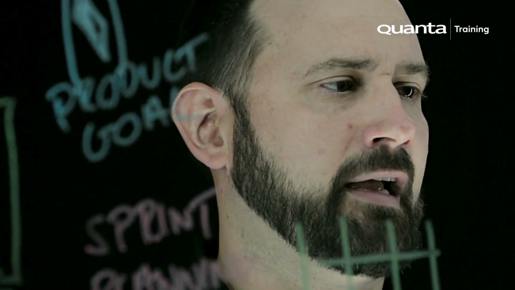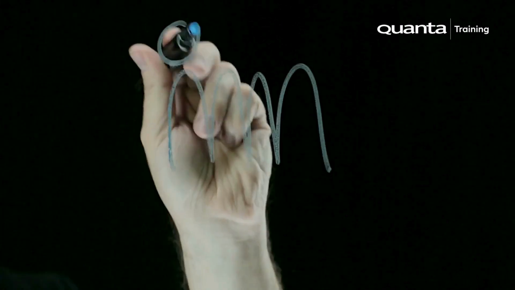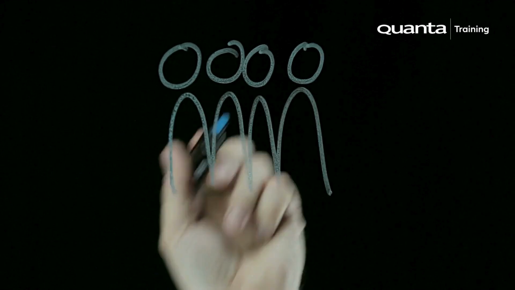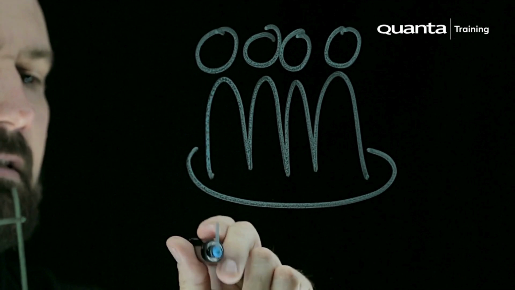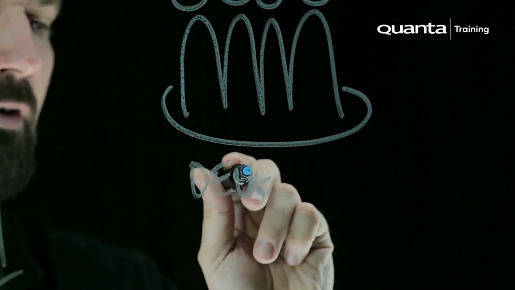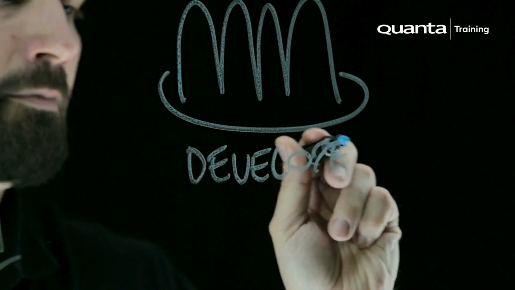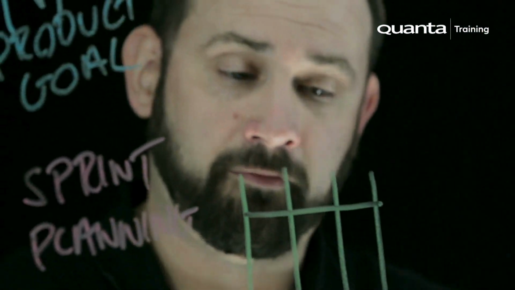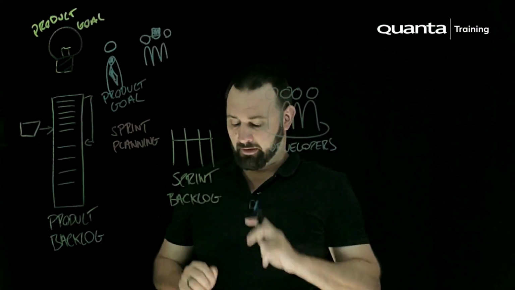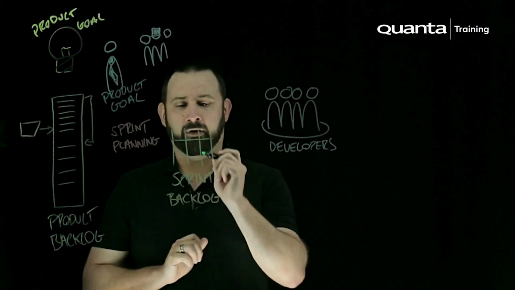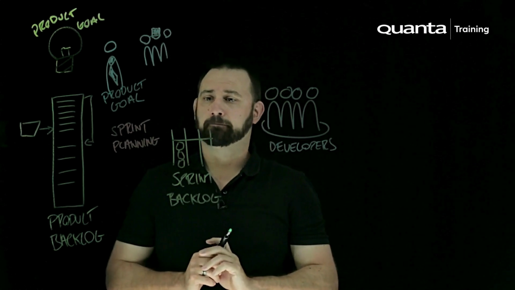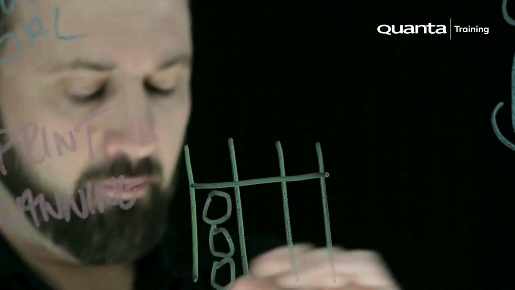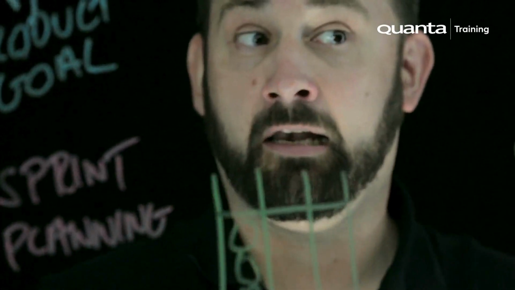But it is also where our developers, used to be called the development team, but broadly, for outside of software, the people who are actually going to deliver the thing, to create the thing, this is where they're going to actually go, okay, what's a reasonable amount of that to actually get done? But also, most importantly, how are we going to do it? How are we going to work as a team to be as effective and efficient as possible to deliver all of these items that we've kind of mutually agreed have been selected into the sprint backlog? And this is the beginning of the sprint. From here, things get a little bit simpler for a while.